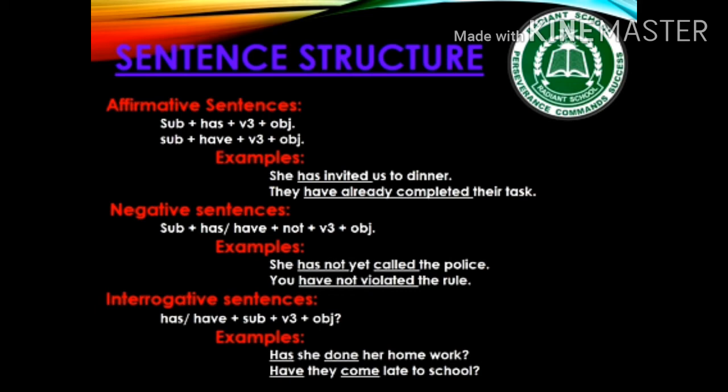In negative cases, we have to just add not right after has and have. She has not yet called the police. You have not violated the rule. And in interrogative sentences, has and have come at the start of the sentence. Has she done her homework? And have they come late to school? And at the end there is a question mark in the interrogative sentences.